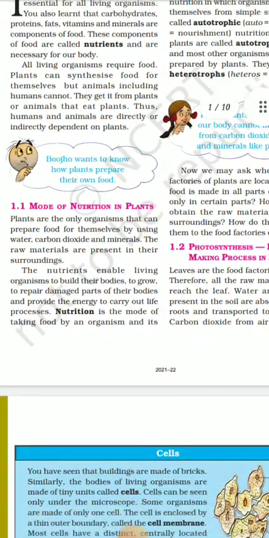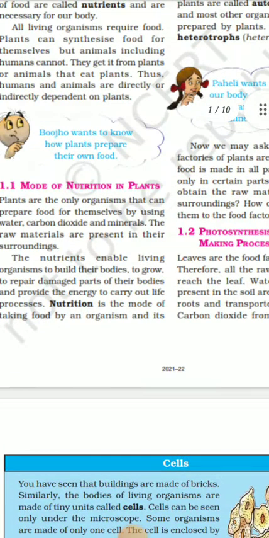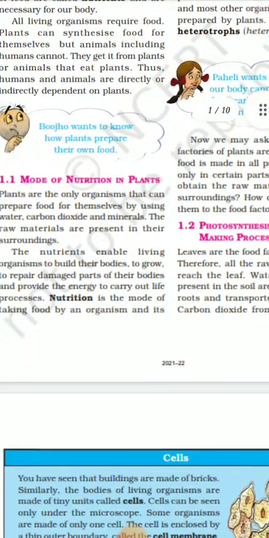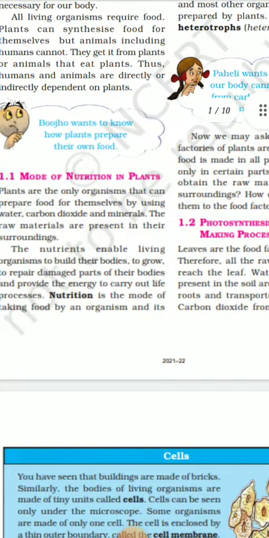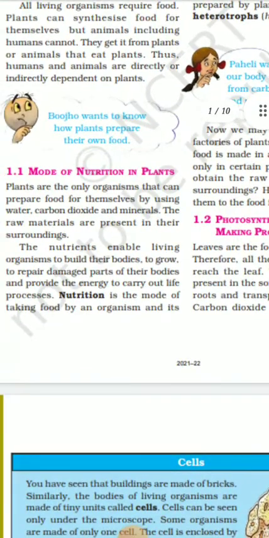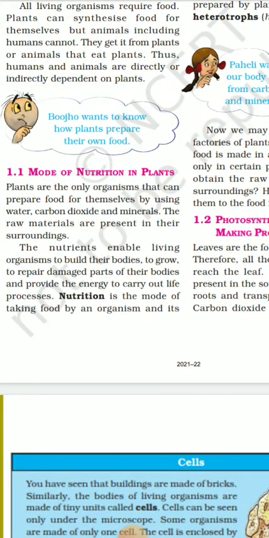Now, the first point is 1.1. The heading is mode of nutrition in plants. How? It's a very important question. So plants are the only organisms that can prepare food for themselves by using water, carbon dioxide and minerals. The raw materials are present in their surroundings, and the nutrients enable living organisms to build their bodies, to grow, to repair damaged parts of their bodies and provide the energy to carry out life processes.